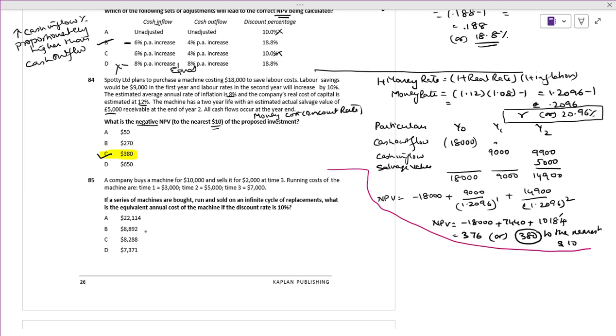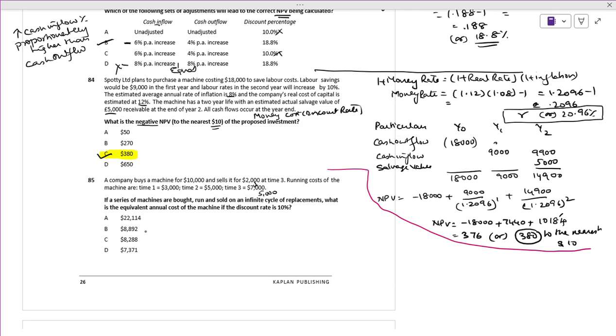A company buys a machine for 10,000 and sells it for 2,000 at time 3. Running cost is nothing but outflow: 3,000, 5,000 and 7,000. In the last year, we have to take 5,000, because 7,000 is the cash outflow and 2,000 is going to be sold off. All these are cash outflows.